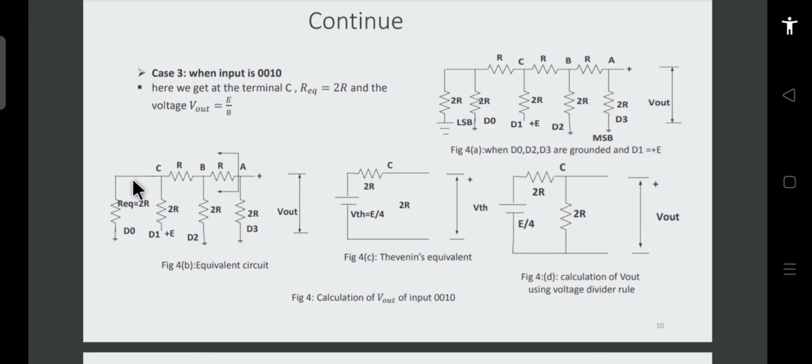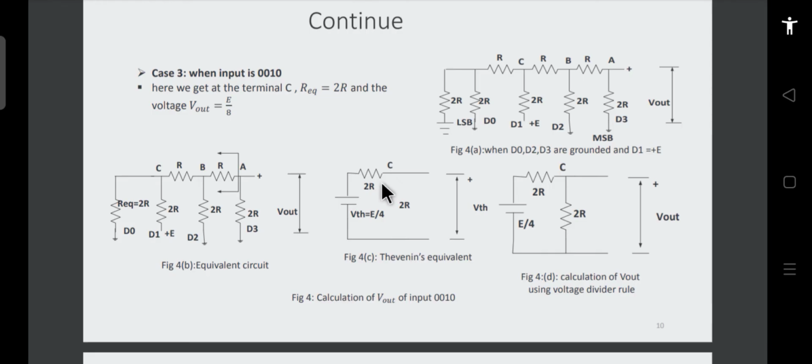So what will happen if you consider this? So this is E volt, and if you apply your mesh analysis, you can refer to it from the book as well, the in-between circuit diagram. So you can see that the voltage across this resistance now will be E by 8. Following the same logic which we have done earlier, the Thevenin's equivalent resistance voltage will be E by 4, and this resistance is again 2R.